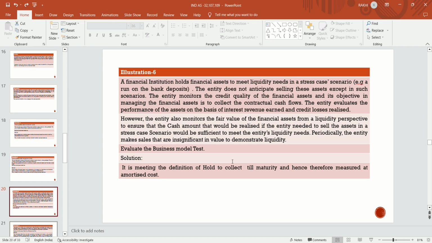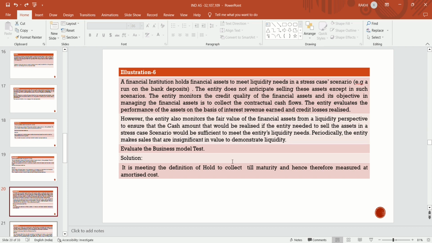Periodically, the entity makes sales that are insignificant in value to demonstrate liquidity. Evaluating the business model test, it meets the definition of hold to collect till maturity, and hence these are measured at amortized cost, because the financial institution holds the asset to meet liquidity needs in the stress case scenario. The intention of the management is to hold the asset to meet the need in a stress case. The intention of the entity is not to sell these assets except in such a scenario.